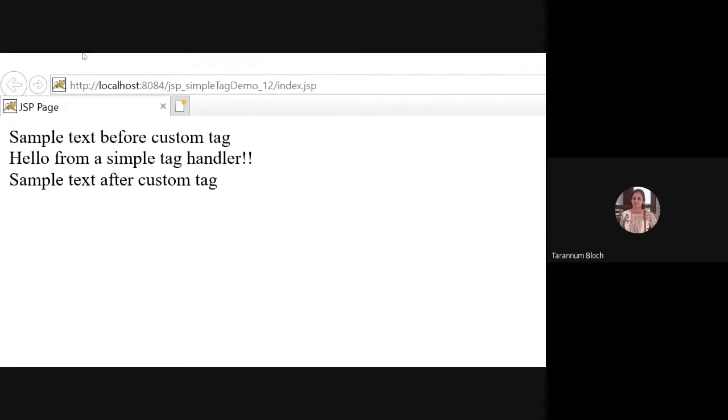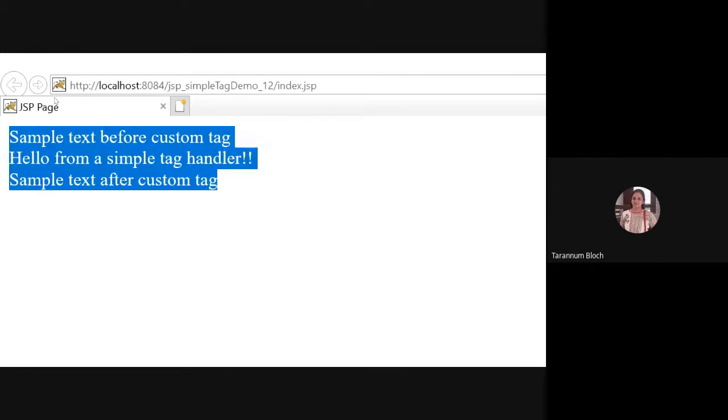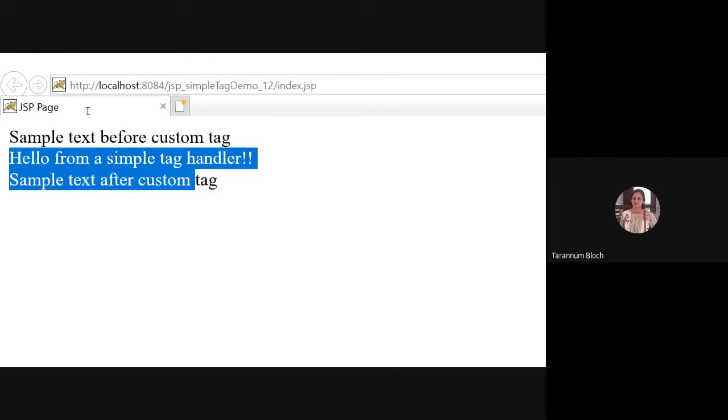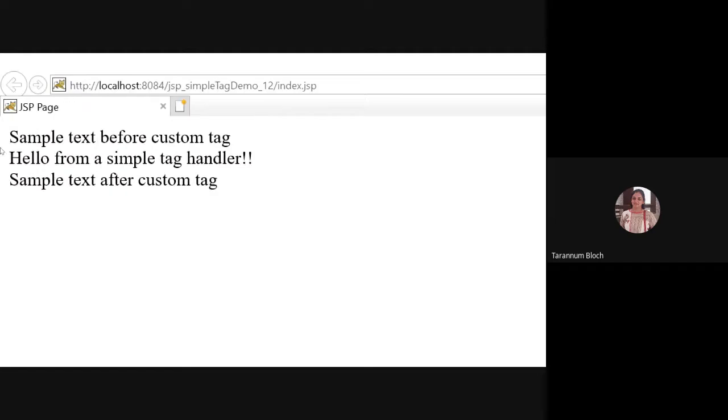Fine. So this is simple text. This is what we have appended. This is our tag, m colon simple. So this is all about your custom tag. That's it from my end. Today we discussed JSTL, XML tag, formatting tag, what is XSL, how to do exception handling, and how to design the custom tag.